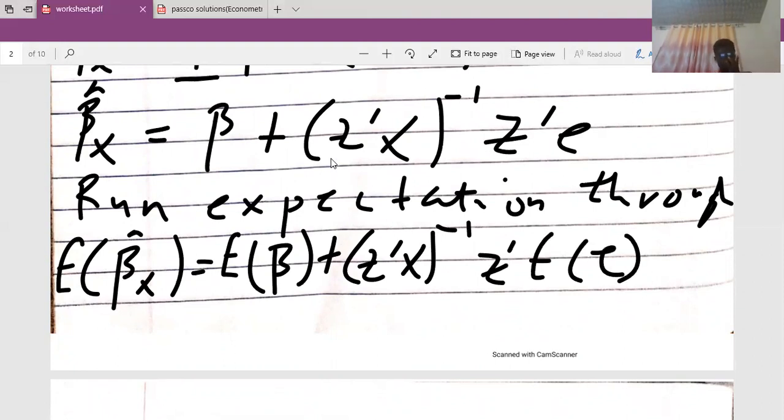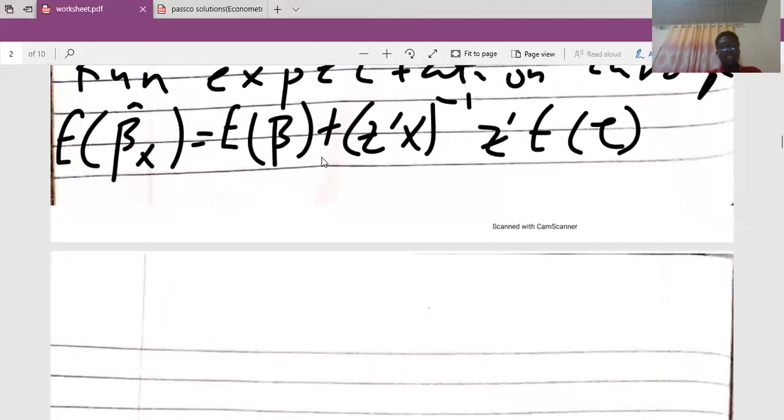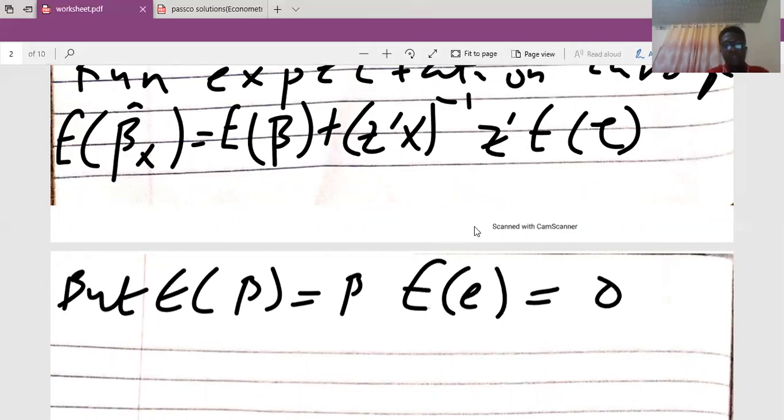Okay, good. We can recall from last semester that the expected value of a constant is a constant, so the expectation of the constant beta here will give me beta. And under the assumption of OLS, the expected value of the stochastic error is going to give me 0.